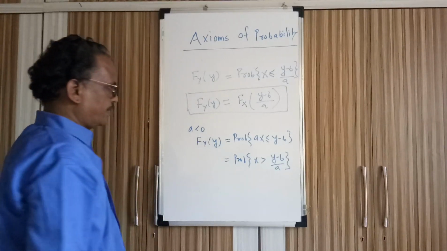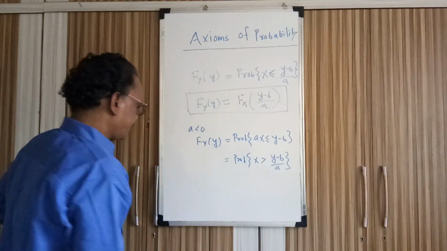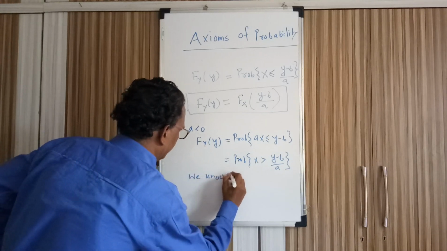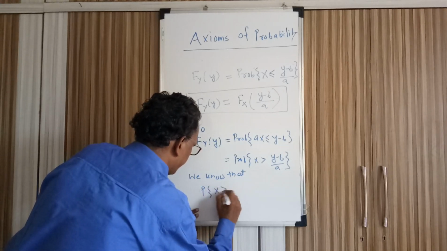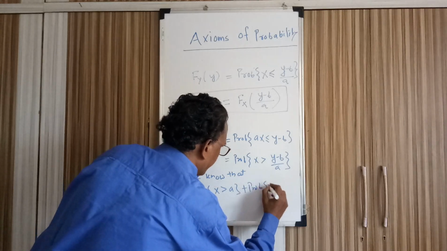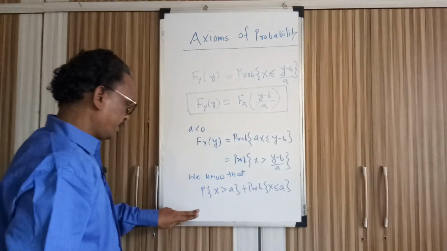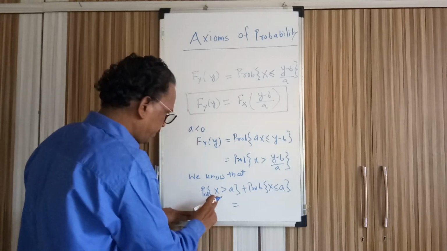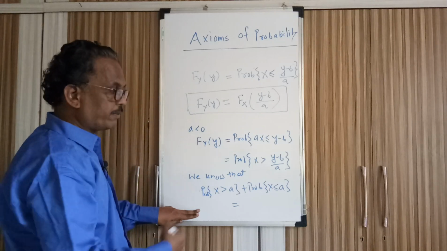In this case we can write, because we know that the probability that random variable X takes a value greater than a plus the probability that X takes a value less than or equal to a, this is the general formula, is equal to the probability of X greater than a, meaning a to infinity, and less than a, meaning minus infinity to a.